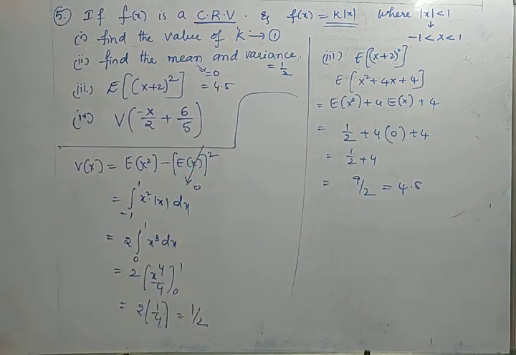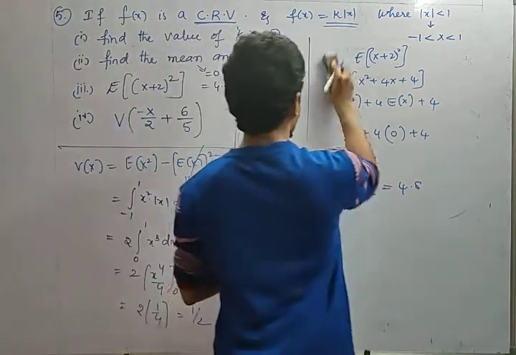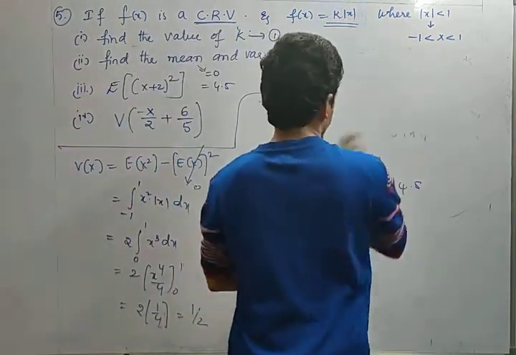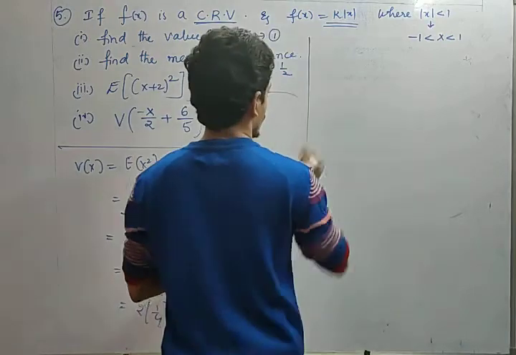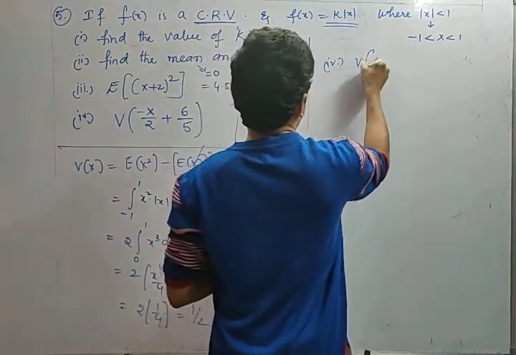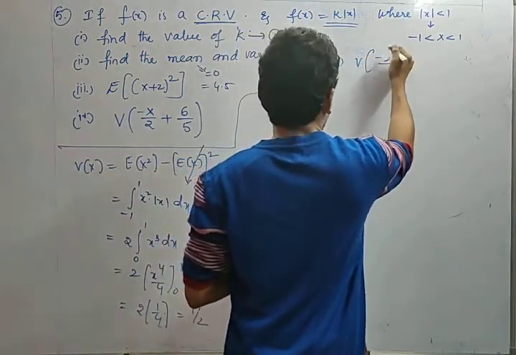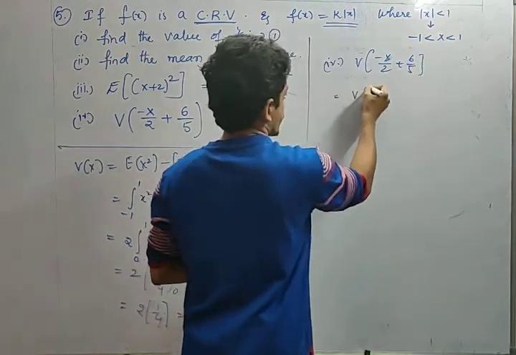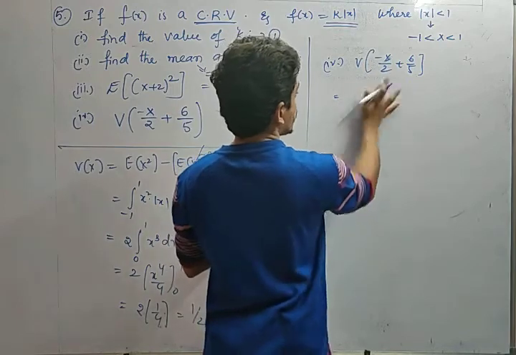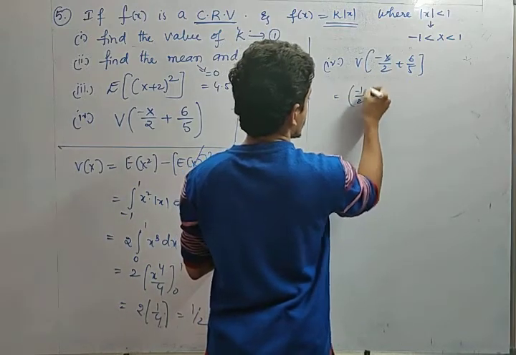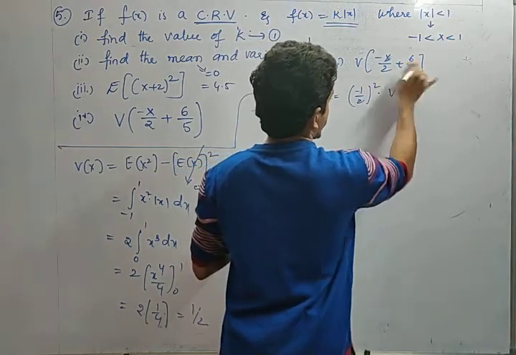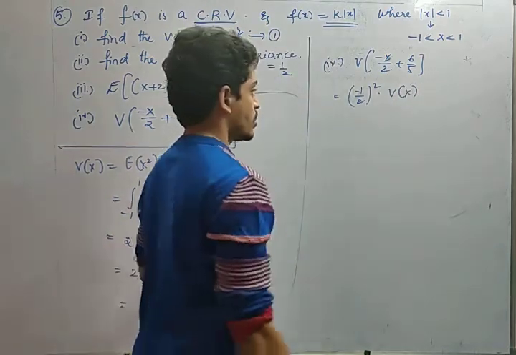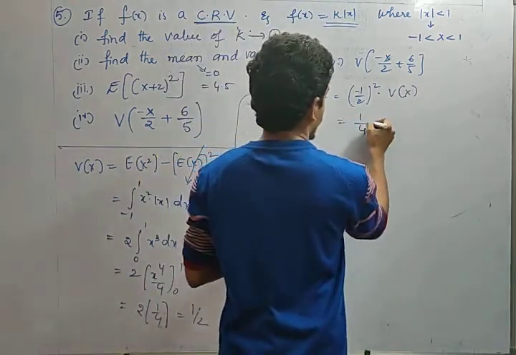Okay friends, now let us see the fourth one. So fourth one, what he is asking, variance of minus x by 2 plus 6 by 5. Yes or no? So variance of, so how can we calculate? Minus 1 by 2 comes out as minus 1 by 2 whole square into variance of x plus variance of constant is 0. Yes or no?